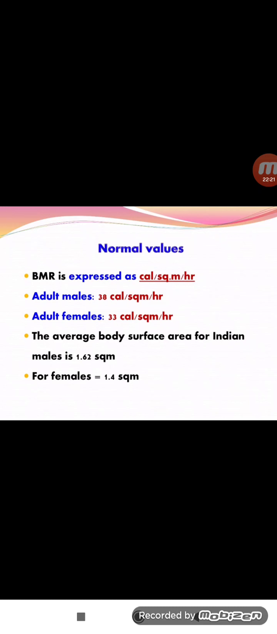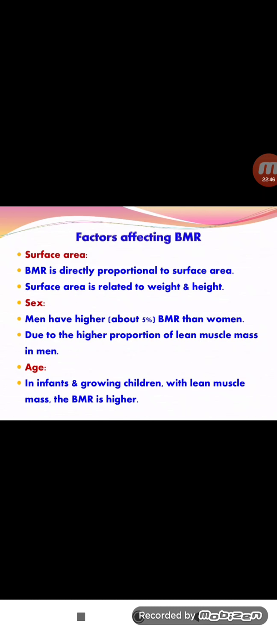What are the values for adults? For adult males it is 38 calories per square meter per hour, and for adult females it is 33 calories per square meter per hour. The average body surface area of Indian males is 1.62 square meters, and for females it is 1.4 square meters. These values are substituted in the above formula, and finally we get the normal BMR values.